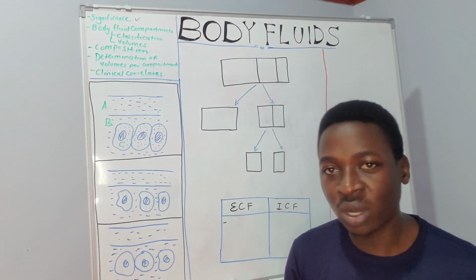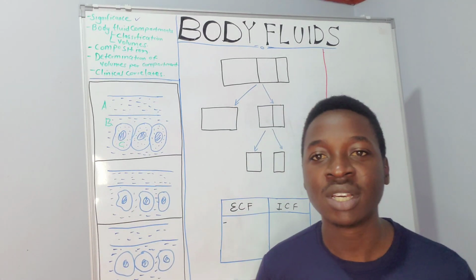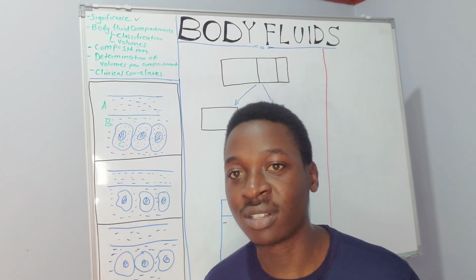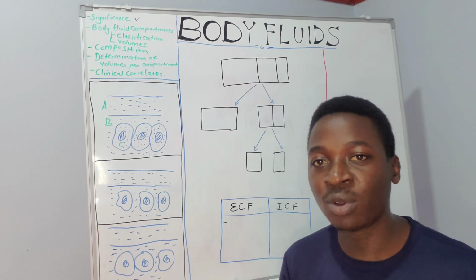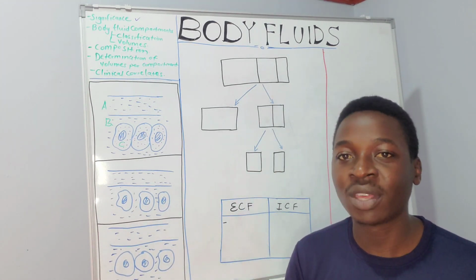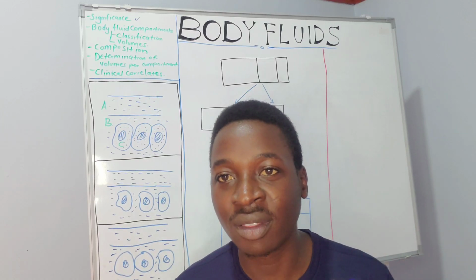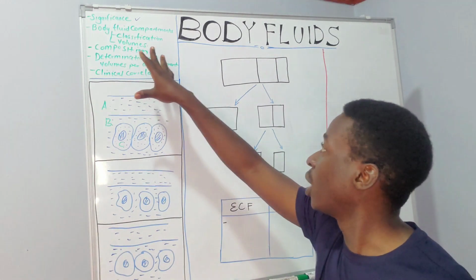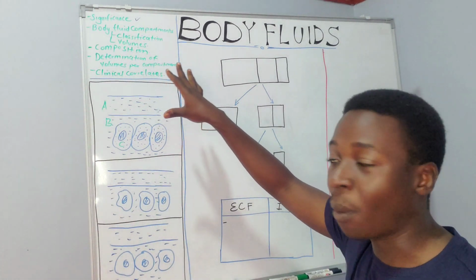And this cytosol plays a very significant role in establishing the texture of the cell. So this water or body fluids play a very big role in establishing the texture of our cells within the body.